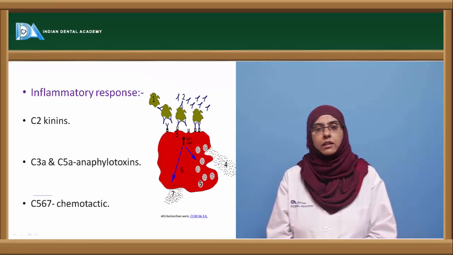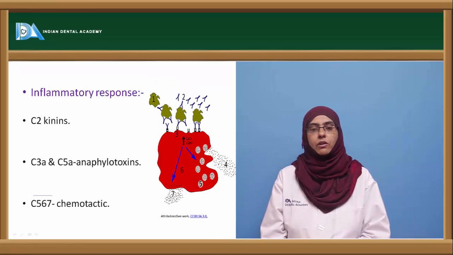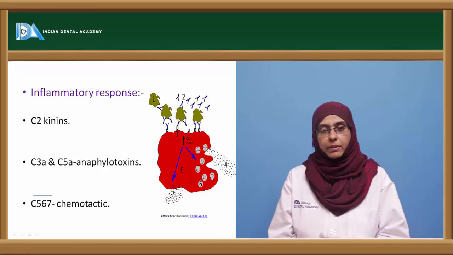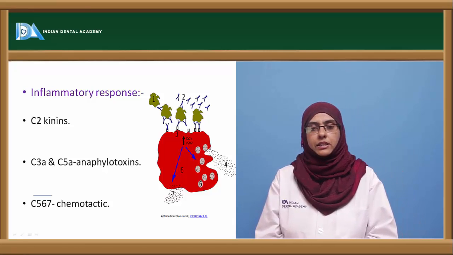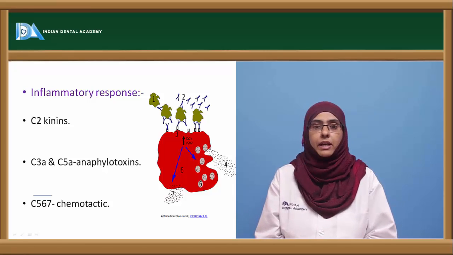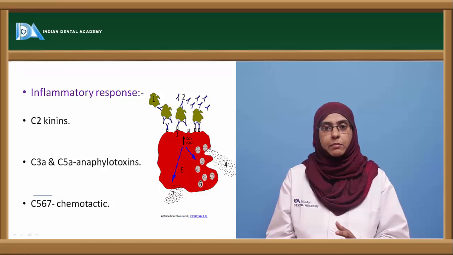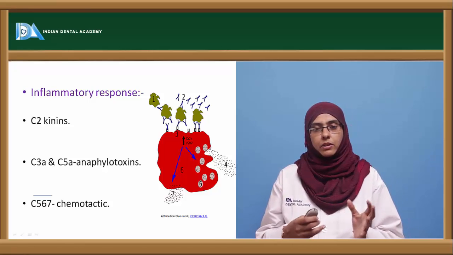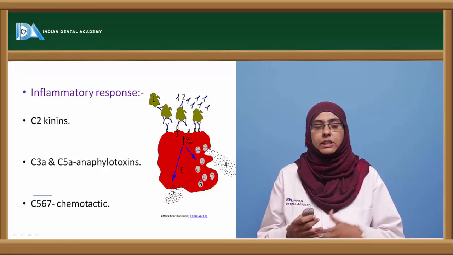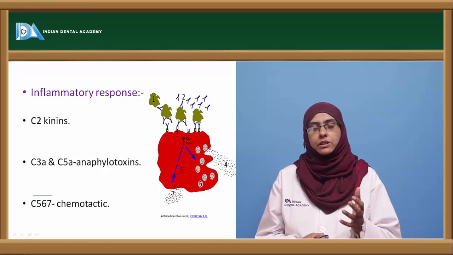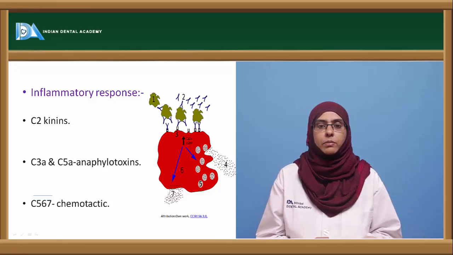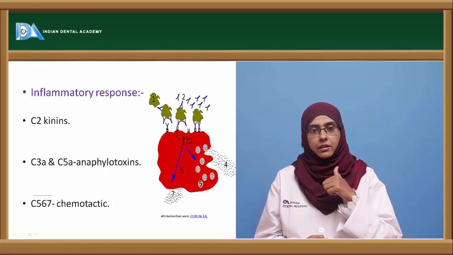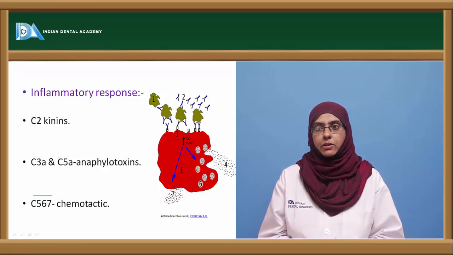Now coming to the inflammatory response, how this complement protein augments it. Inflammatory response is the response that is usually seen whenever there is a wound or damage to the body. During that process, there are four important cardinal signs, which are called rubor, calor, tumor and dolor. And there is an edema which brings more phagocytes to that area. So these inflammatory responses are enhanced by the complement system, thereby being more effective against the pathogenic microorganism.